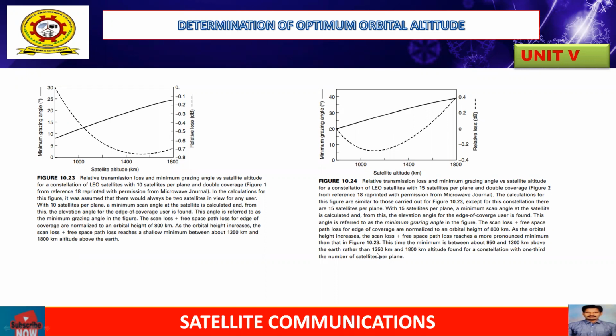It is at the edge of coverage that the power flux density into the user terminal is a very small value, even if the user is at the center of the individual beam that serves the edge of this coverage area. This type of problem can be explained for a LEO satellite with a given large instantaneous coverage requirement as the orbital altitude increases from the minimum of 500 kilometers. So the scan loss will decrease faster than the path loss increases, while altitude has tolerance in concerned projects.